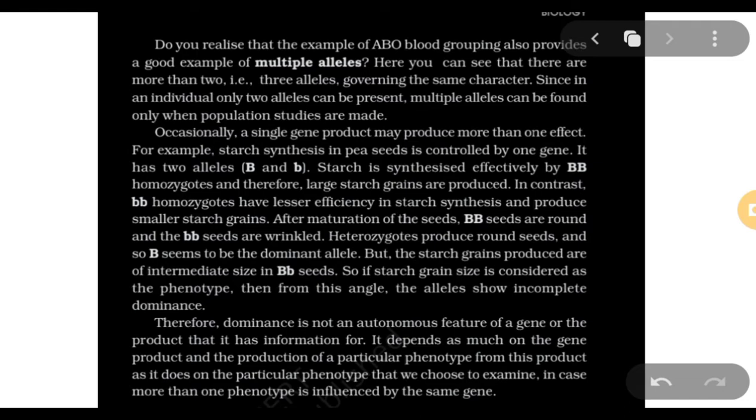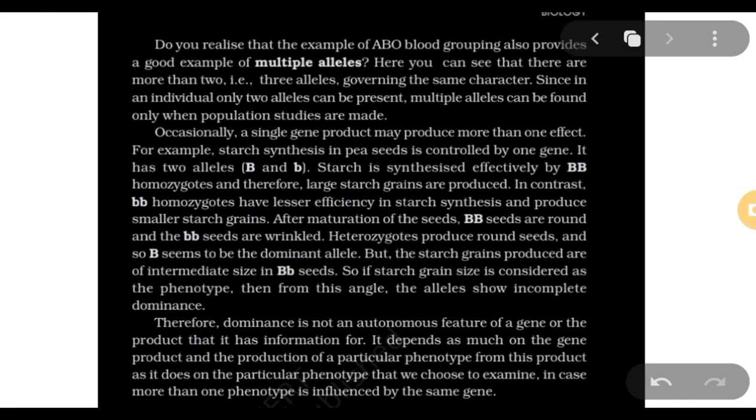Since in an individual only two alleles can be present, multiple alleles can be found when population studies are made. Occasionally, a single gene product may produce more than one effect. See, here is where the deep concept begins. For example, starch synthesis in pea seeds is controlled by one gene. It has two alleles, capital B and small b.